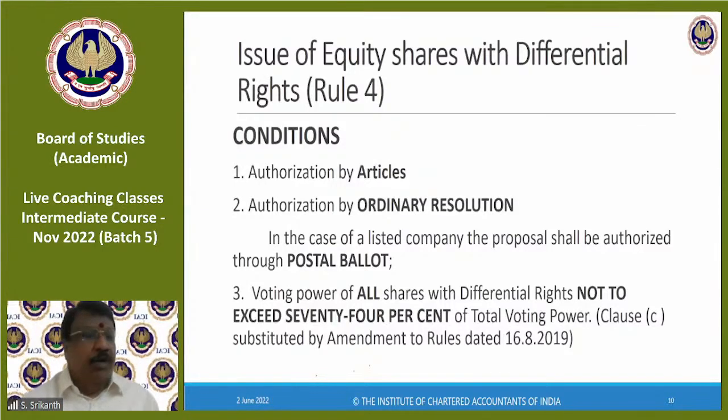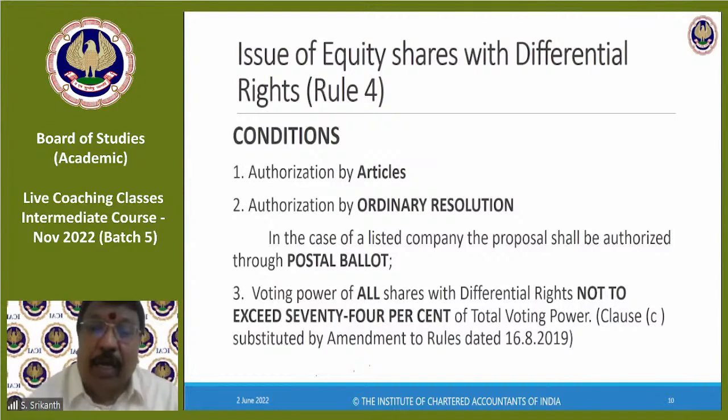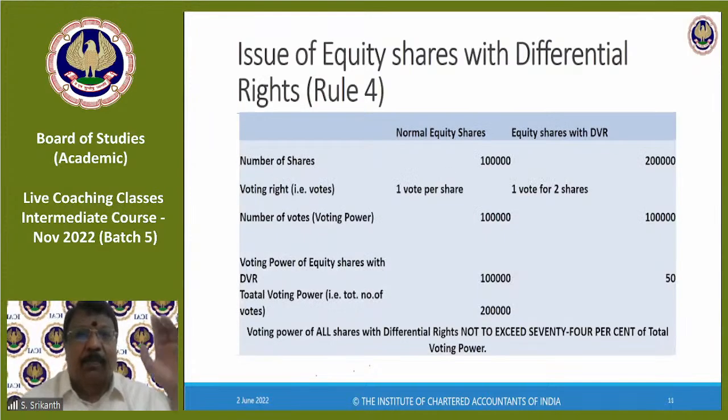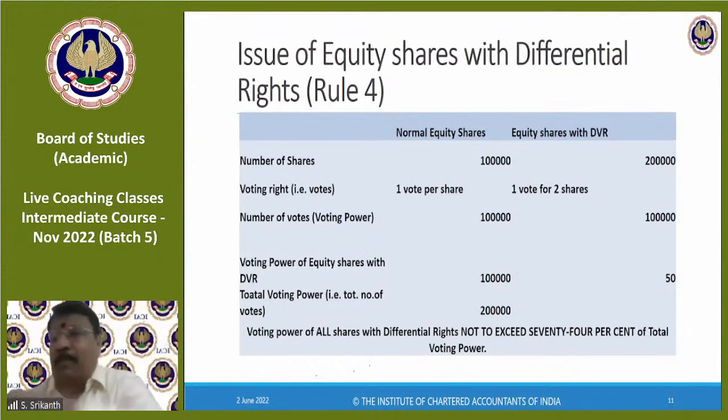That is, when you issue differential rights, you cannot do it in such a way that the voting power of the differential rights holders is more than 74% of the total voting power. This is not easy to understand without a practical number example. I will explain it. Let us see if you can understand.